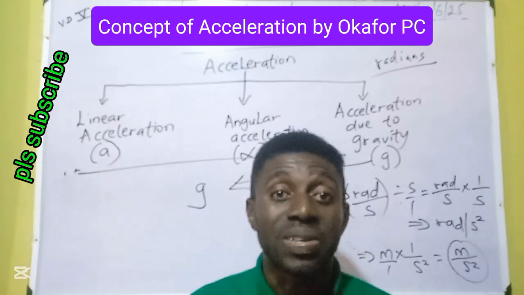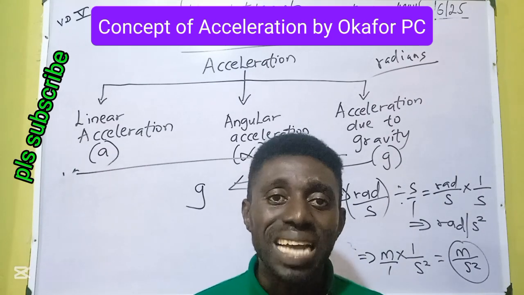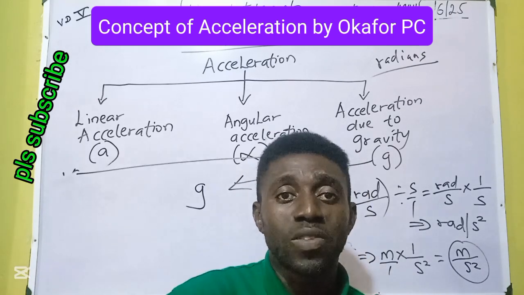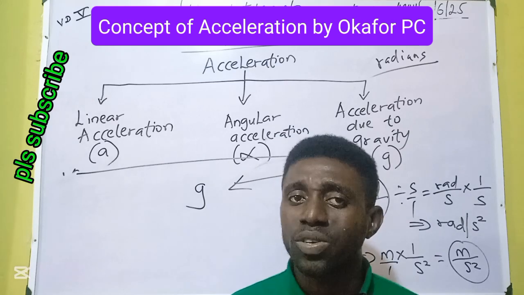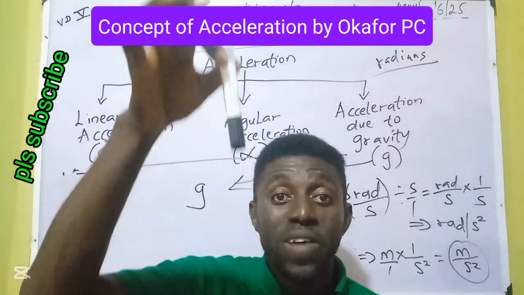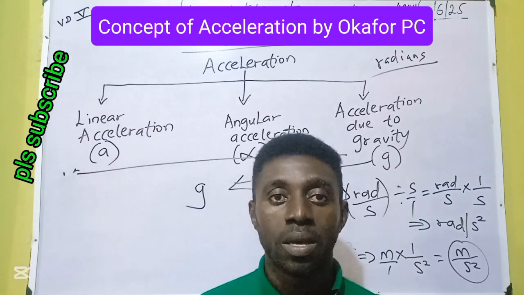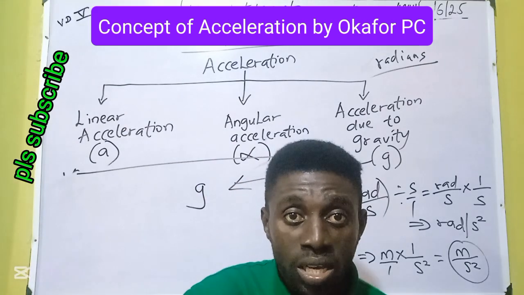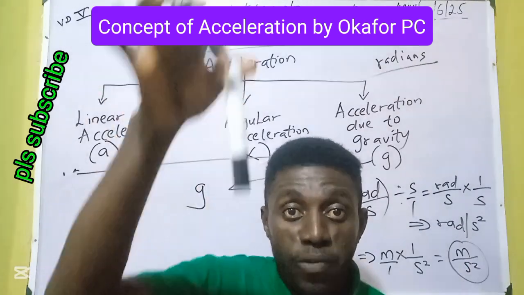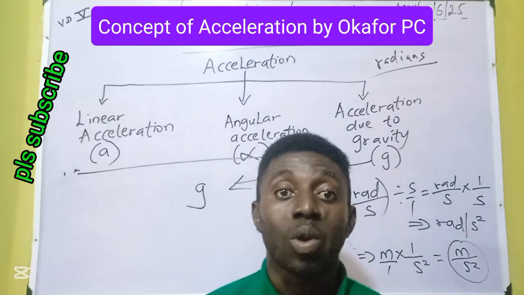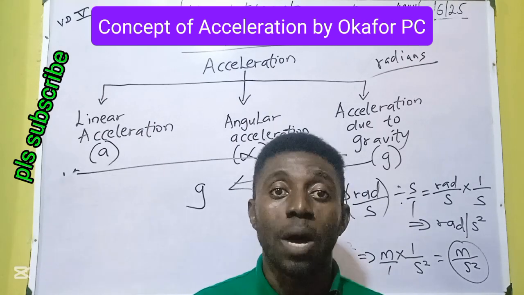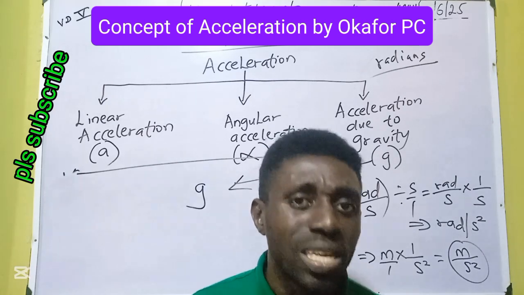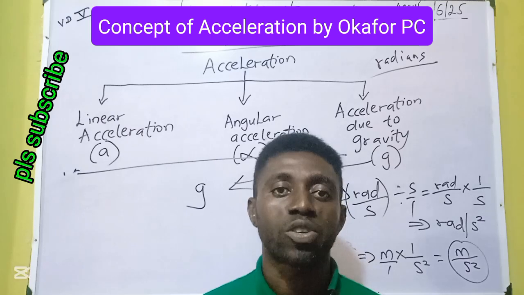So the bigger the mass, the greater the G. It's believed that the Earth has a greater gravitational force than the Moon. Therefore, the acceleration due to gravity of the Earth is more than that of the Moon. What did I just say? I'm just trying to say that things fall faster on the Earth than they do on the Moon. Things take time to fall on the Moon. They go gradually before they get to the surface of the Moon. But things fall faster on the Earth compared to the Moon because the Earth has a greater mass, a greater gravitational pull, gravitational force. The Earth also has a greater acceleration due to gravity, a greater falling effect. That is G, acceleration due to gravity.